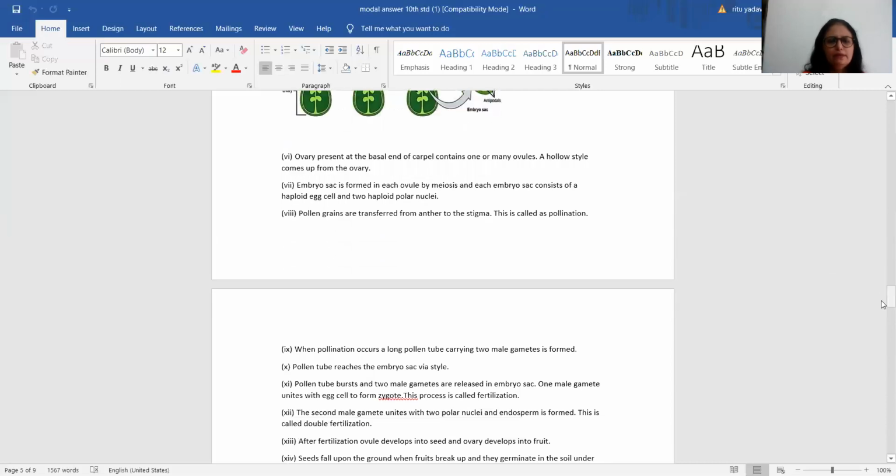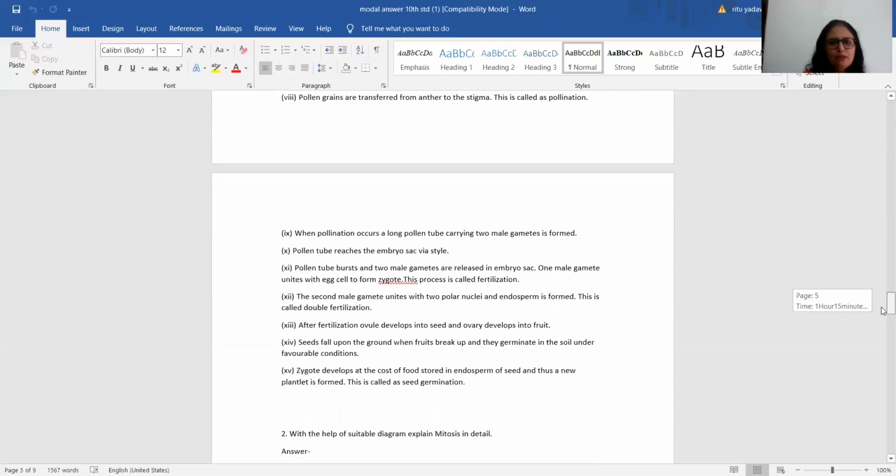Now, next point. Ovary present at the basal end of the carpel contains one or many ovules. A hollow style comes up from the ovary. Embryo sac is formed in each ovule by meiosis, and each embryo sac consists of a haploid egg cell and two haploid polar nuclei. Pollen grains are transferred from anther to stigma, and this is called pollination, because from the reproduction point of view, this transfer of pollen grains is necessary.